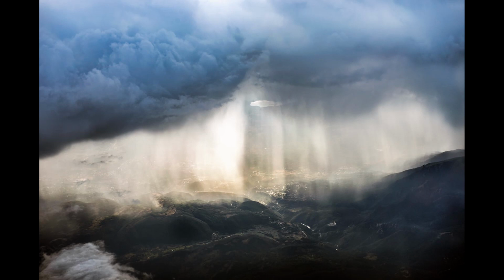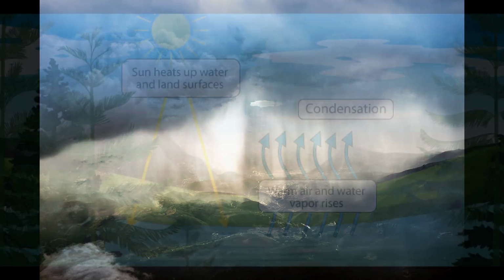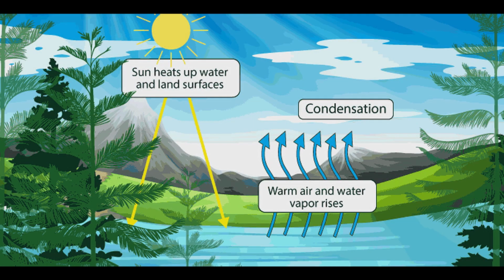Now we know that clouds form when the air is saturated, which means it cannot hold any more water. Great, but why does it happen? There are two ways in which clouds form. Firstly, clouds form when the amount of water in the air increases to the point that the air cannot hold any more water. This can happen, for example, through evaporation.